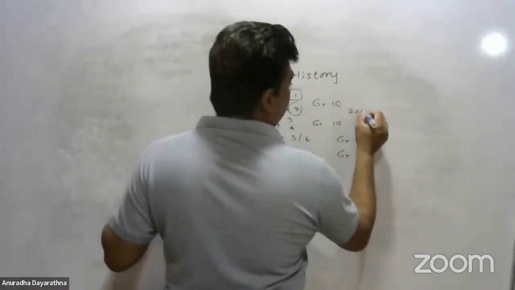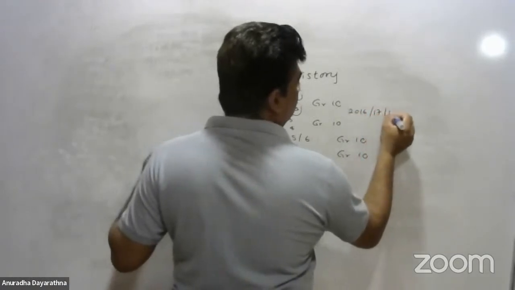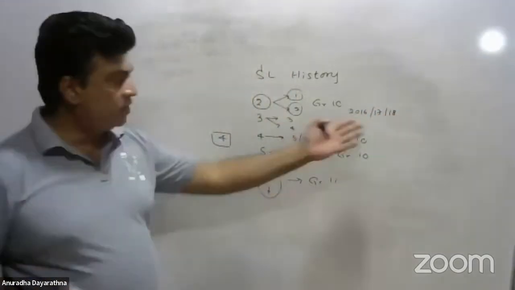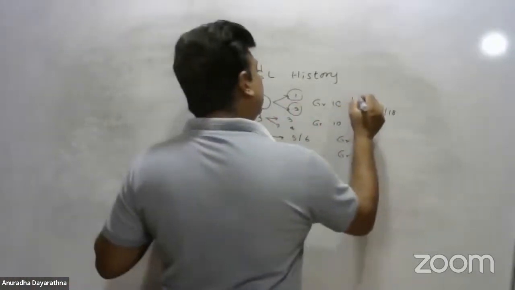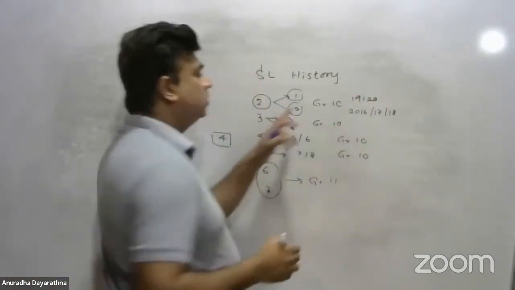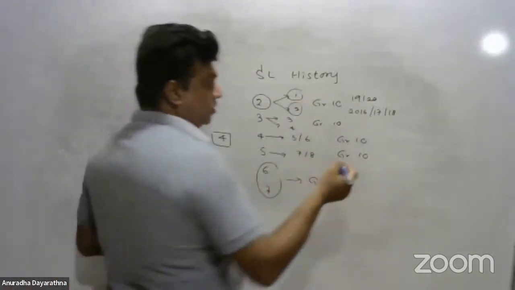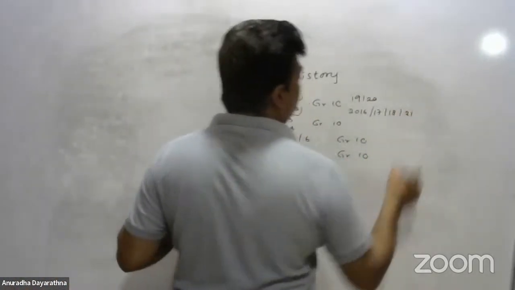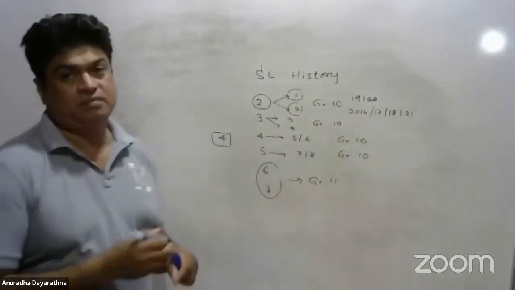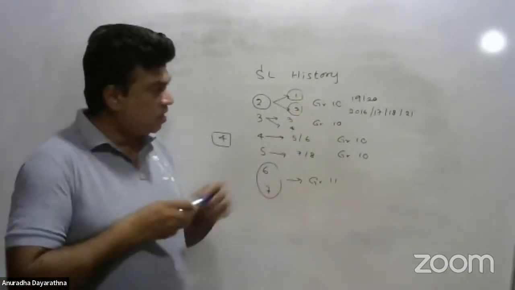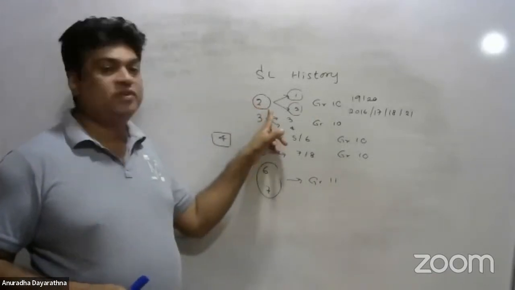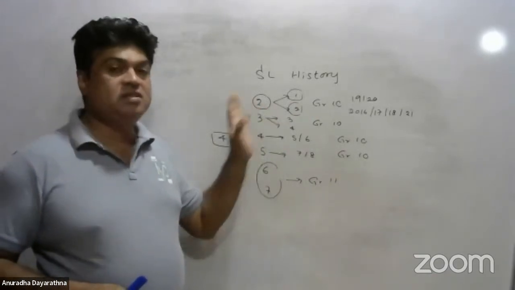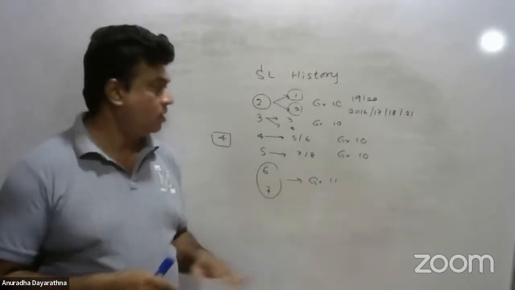2016 was the first paper we had, and 17, 18, they have given the question from the second lesson. 19 and 20, they have given the question from the first lesson. This year, 21 also, they gave the question from the second lesson. Because of that, by covering up the second lesson successfully, you can write answers for the second question of the paper, the easiest question.